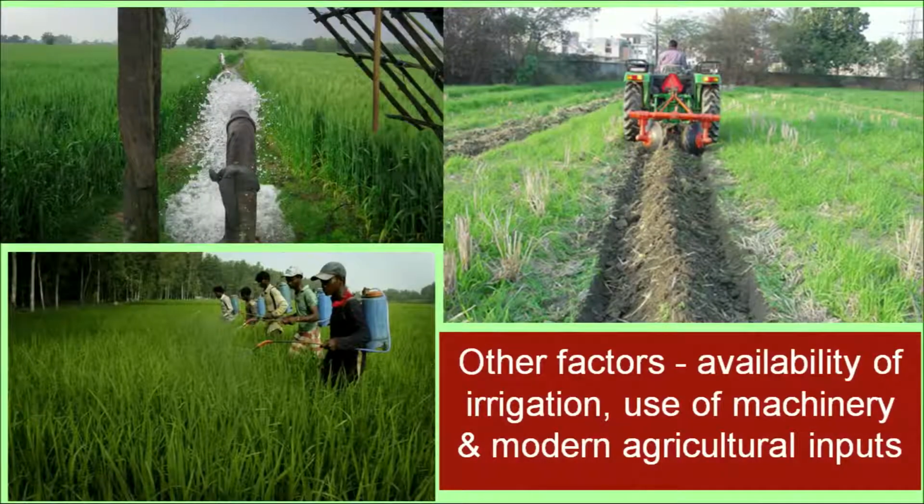Now, the other factors that are responsible for letting us grow a variety of crops are availability of irrigation, then use of machinery and modern agriculture inputs. In the picture you can see irrigation, the first picture shows the irrigation, then modern agriculture inputs like tractors through which they can prepare the field, sow and harvest the crops, etc. Then you have a picture of spraying of pesticides, etc. All these factors also help us in growing a large variety of crops in our country.